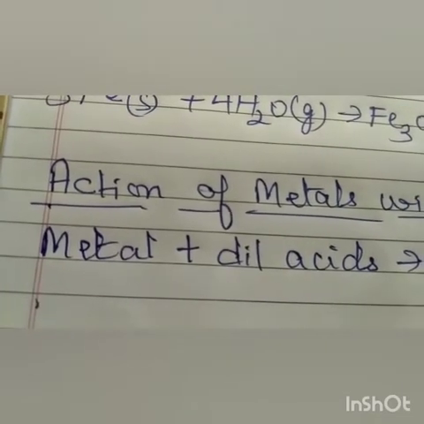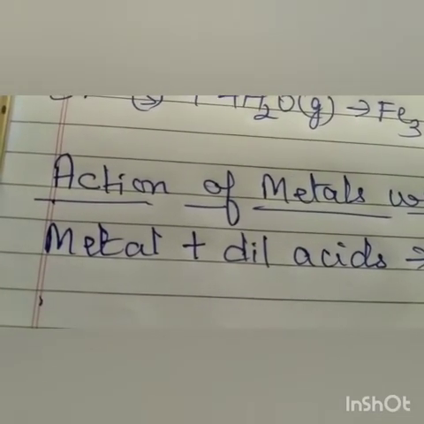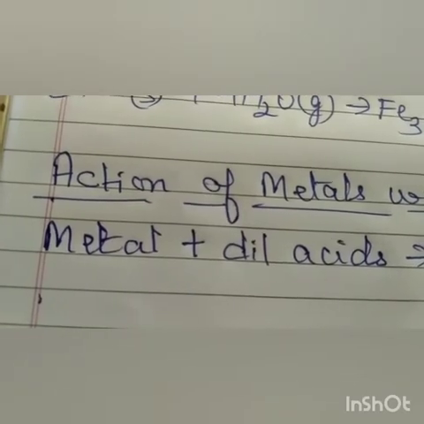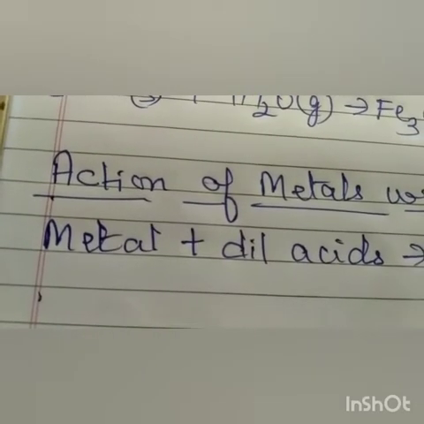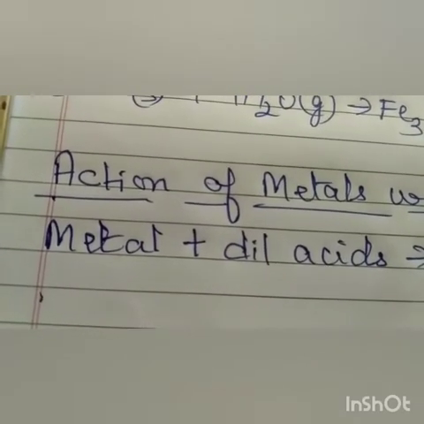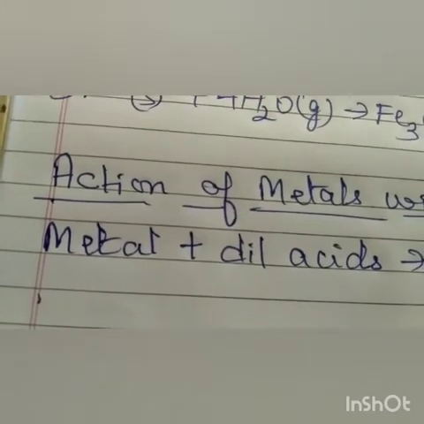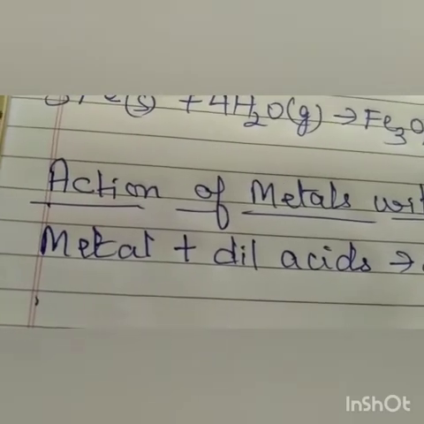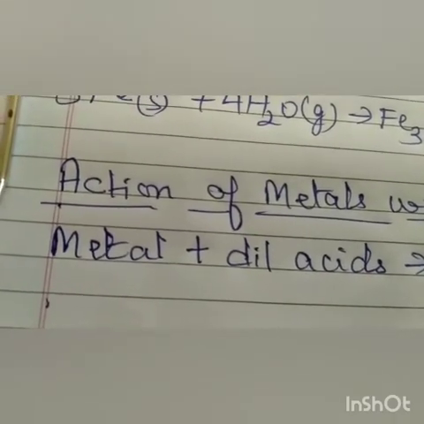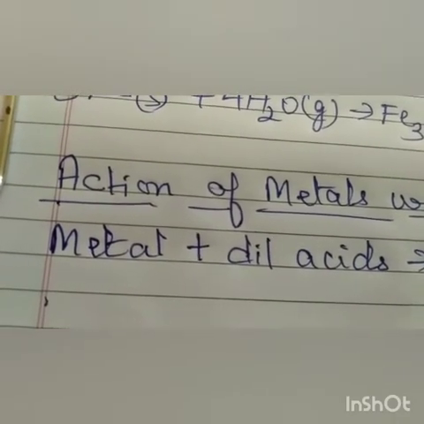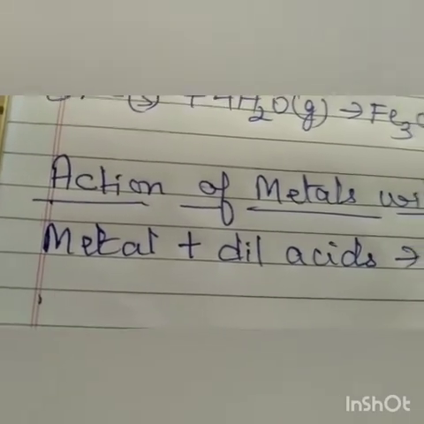Then the metals are arranged in decreasing order of their reactivity with dilute acids. But here we will not take sodium and potassium because the reaction is highly violent. Then we have to write the equations for the reactions of magnesium, aluminium and iron with dilute hydrochloric acid.